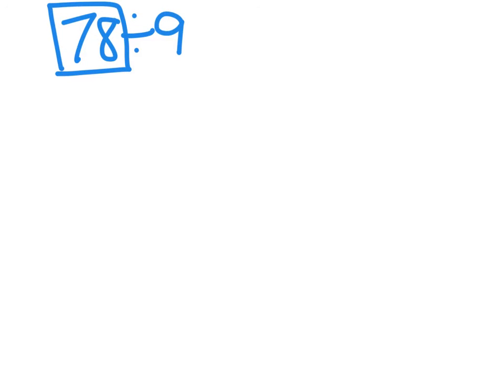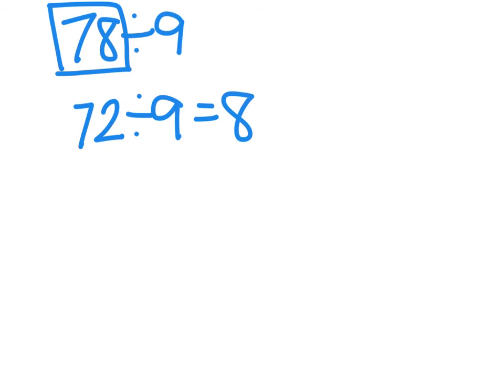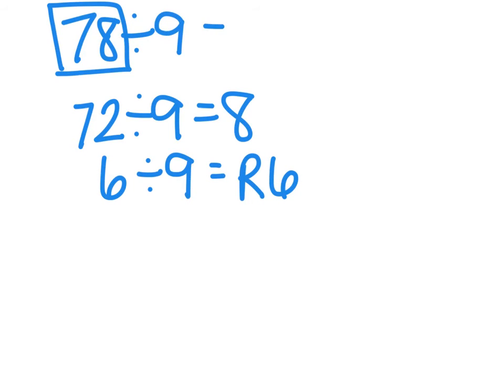Let's try a different one. Let's try 78 divided by 9. Again, taking a look at that 78, I'm trying to think to myself, I know a basic fact. 72 can be divided by 9 evenly. I know that 9 times 8 is 72. But I'm left with 6 left over, divided by 9. And 9 cannot go into 6 at all. So I simply have a remainder of 6. So I know that 78 divided by 9 is 8, remainder 6.